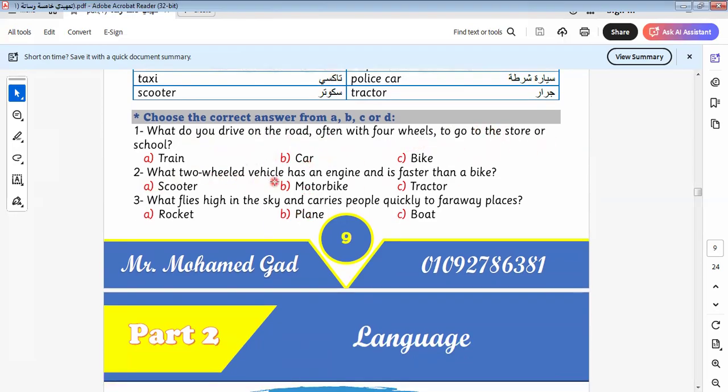The 2-wheeled vehicle has an engine and it's faster than a bike. It will be here motorbike. What flies high in the sky and carries people quickly to far away places? It will be here what? It will be here plane.